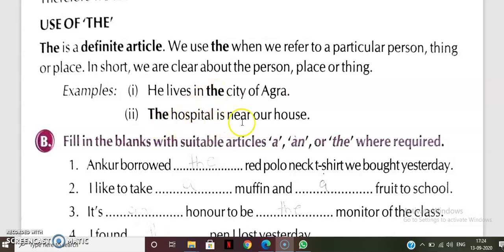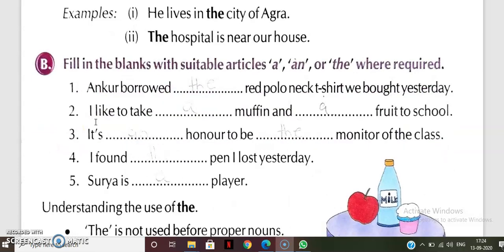The hospital is near our house. So here the hospital, which hospital, that is near our house, that is why we will write the. So I hope all of you understood about the. Now we will do the exercise with all the three articles A and N, the.